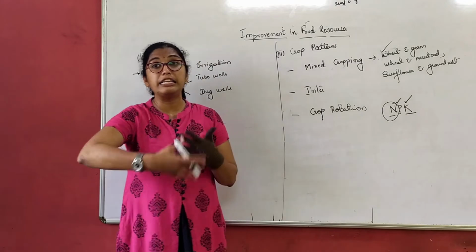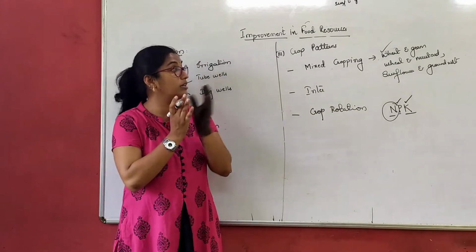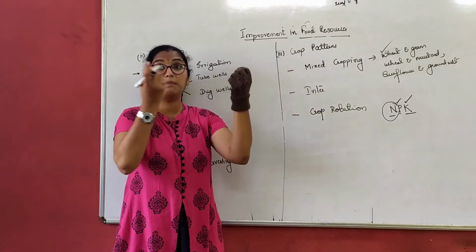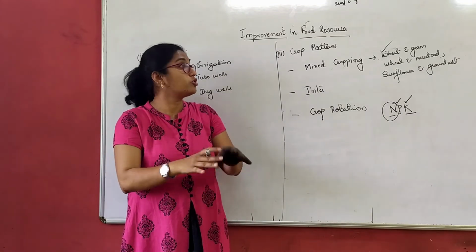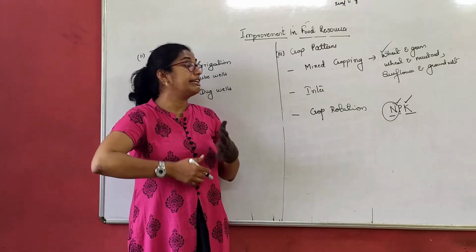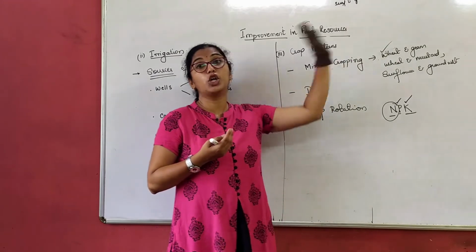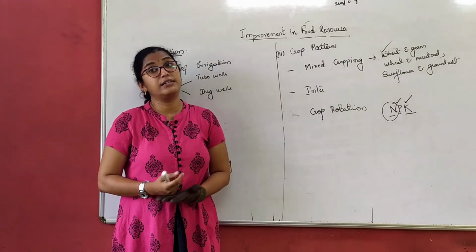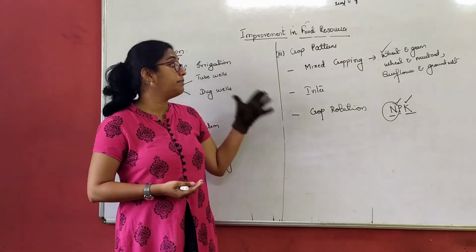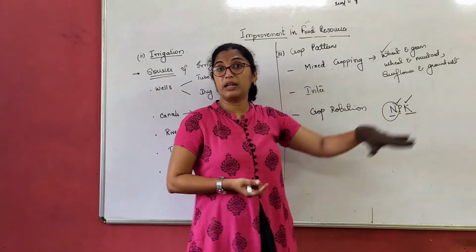Similarly, when you grow a variety of crops in one field, what will these do? Each crop, according to its requirement, starts bringing up the nutrients which are deep in the soil to the surface. That means your soil is always fertile. You get enough and more nutrients even if you don't add them, because different crops are grown, and different crops require different nutrients, that we all know. So that is one advantage of going with mixed cropping. Examples: wheat and gram, wheat and mustard, sunflower and groundnut, right?